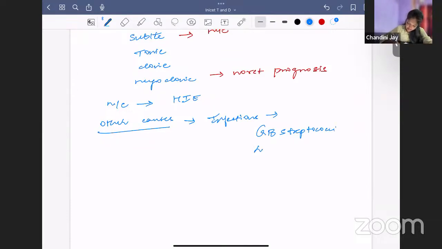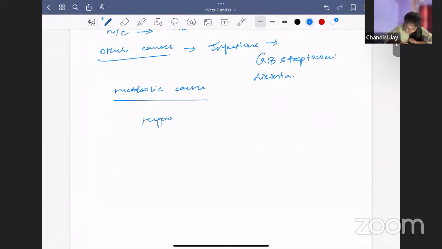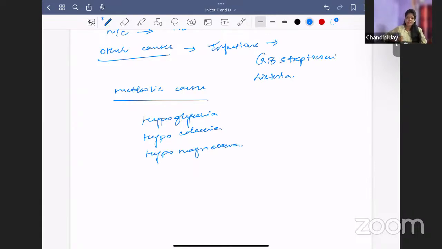Next, listeria. All these are some of the causes of meningitis in neonates. What are the other metabolic causes? Other metabolic causes include hypoglycemia, hypocalcemia, hypomagnesemia. Hypoglycemia, hypocalcemia, hypomagnesemia are other metabolic or electrolyte causes.